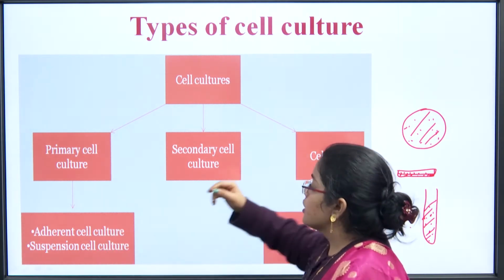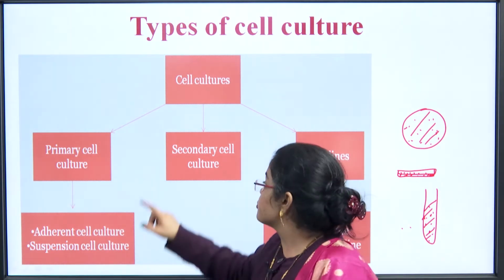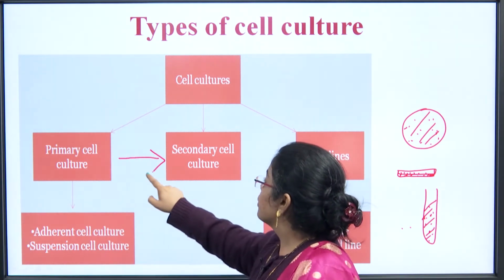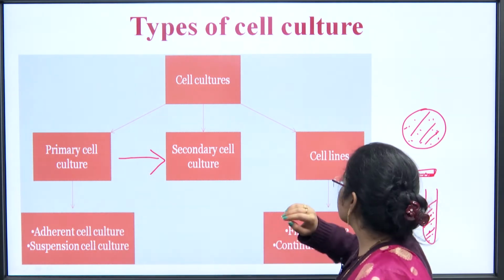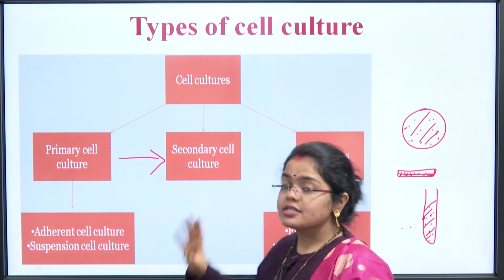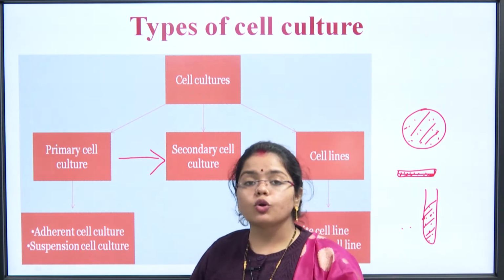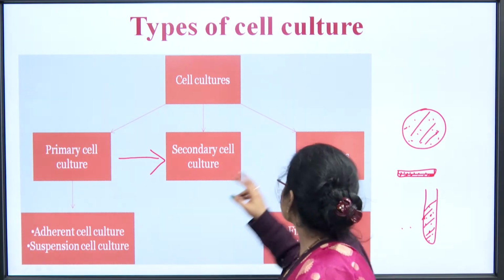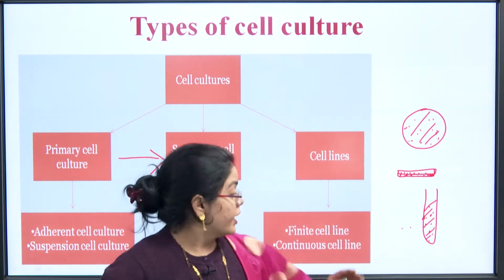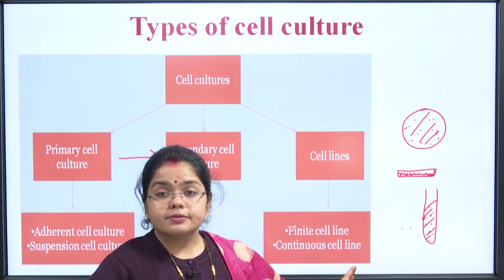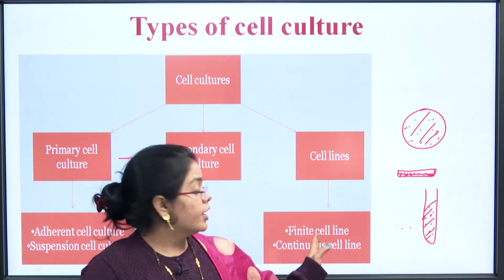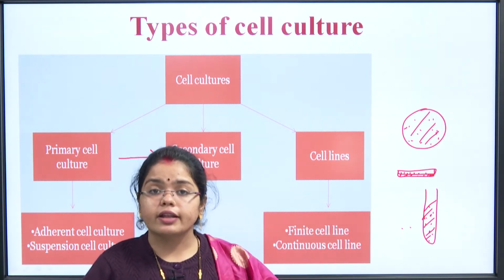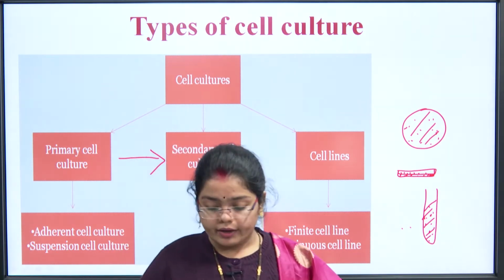Then comes secondary cell culture. Secondary cell culture actually comes from primary cell culture. When we subculture the primary cell culture, what we obtain is secondary cell culture. So, secondary cell culture is a broad term, it will include all the cultures after it, like cell lines, finite cell lines, continuous cell lines. Finite means they will survive for a duration and continuous cell lines means that they will be preserved and used whenever we require it.